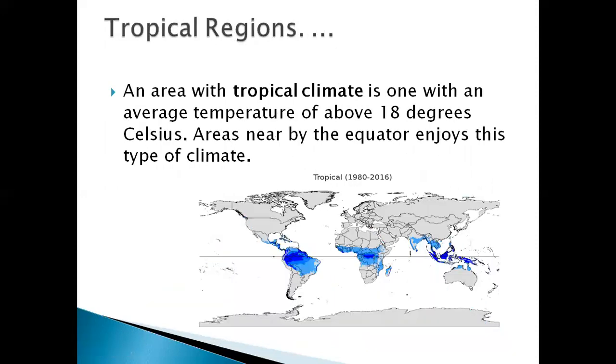See another region, that is the tropical region near the equator that we have seen in the picture. An area with tropical climate is one with an average temperature of above 18 degrees Celsius. Areas nearby the equator enjoy this type of climate. As you can see here near the equator, we can see the tropical regions of the world.